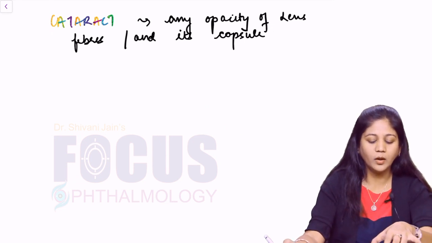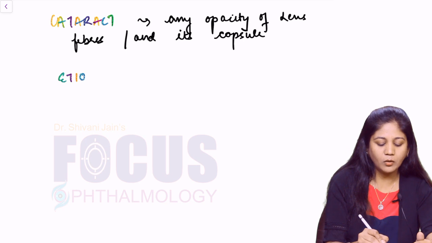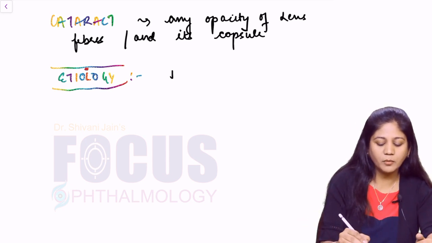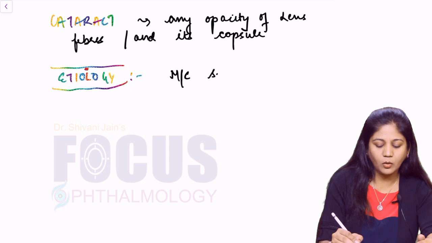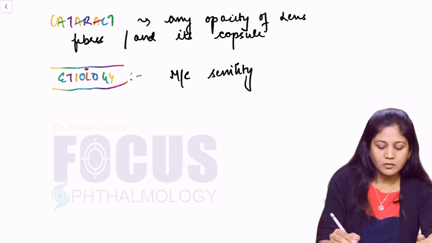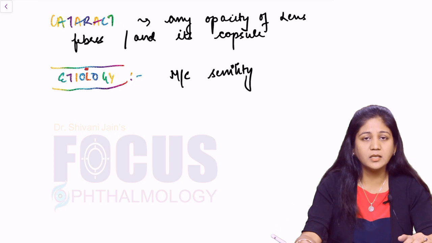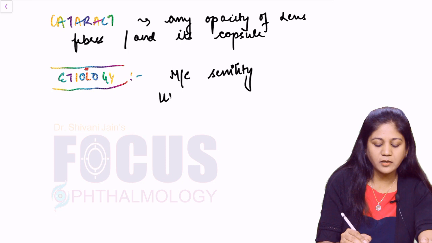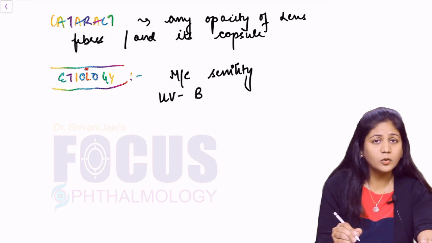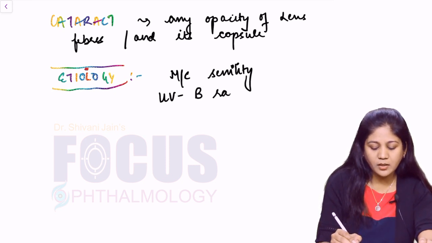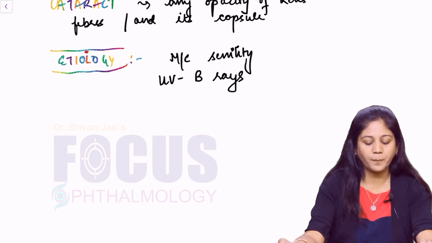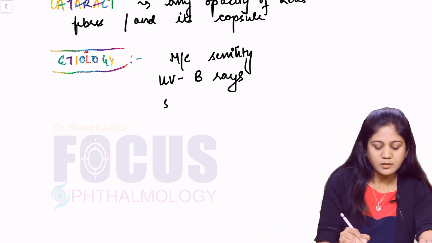Now, we must know the etiology of cataract. What is the most common cause of cataract? The most common cause of cataract is age or senility. So, advancing age, old age, senility is the most common cause. The next in the list is sunlight, and especially the UV spectrum, the UVB rays, are the important causative factor. Now, next is smoking.